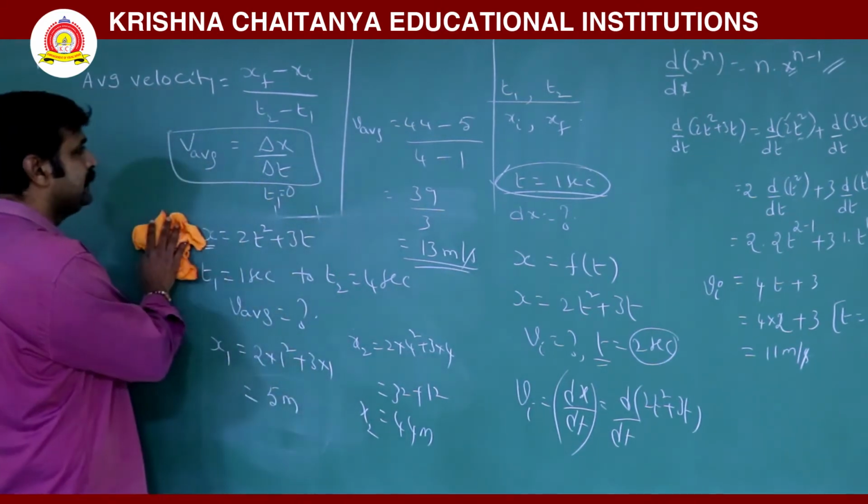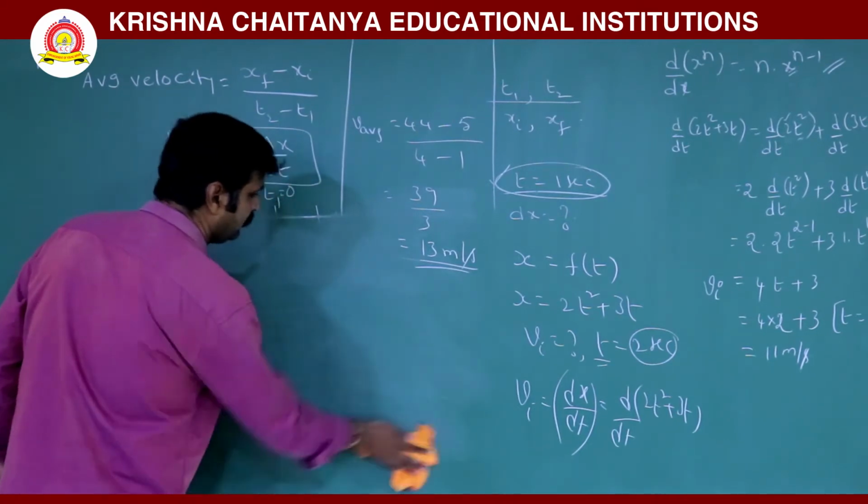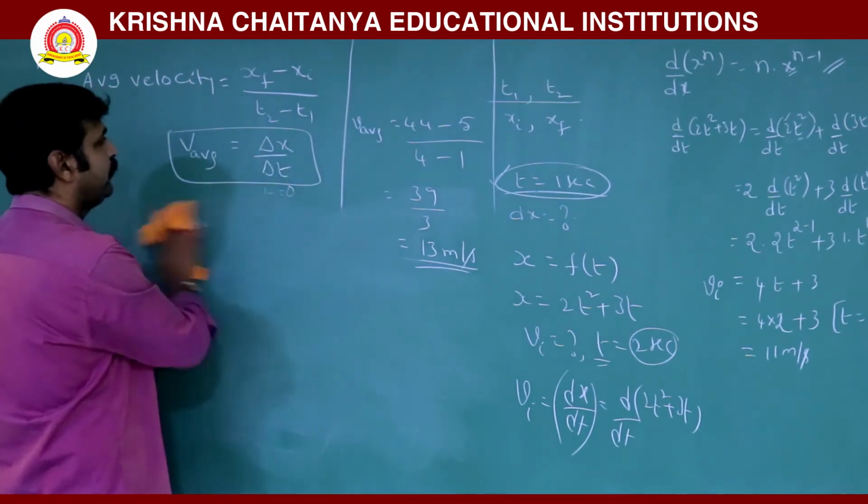Now, when are instantaneous velocity and average velocity equal? In uniform motion.